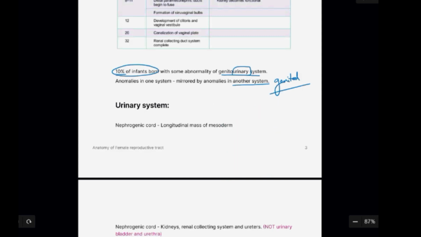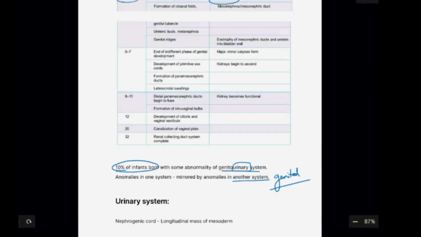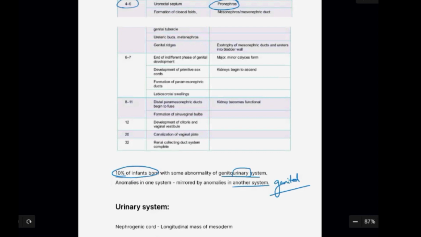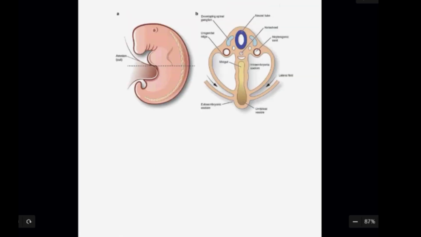So first, how does this begin? This begins at the 6th week of gestation. You have something called the pronephros. The pronephros is basically going to be a part of the mesenchyme. This is the area.